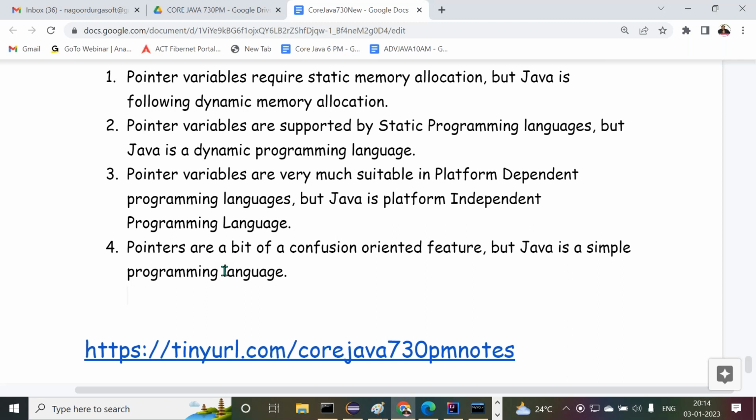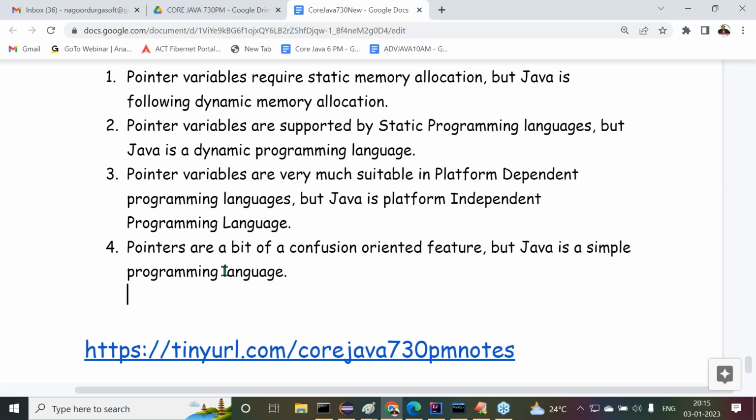Two types of pointers are available. What are the two types of pointers? Single level pointer and multi-level pointer. What is a single level pointer? The pointer variable is referring to data directly. That is a single level pointer. But what is a multi-level pointer? One pointer is referring to another pointer, which is referring to some other pointer, which is referring to some data.